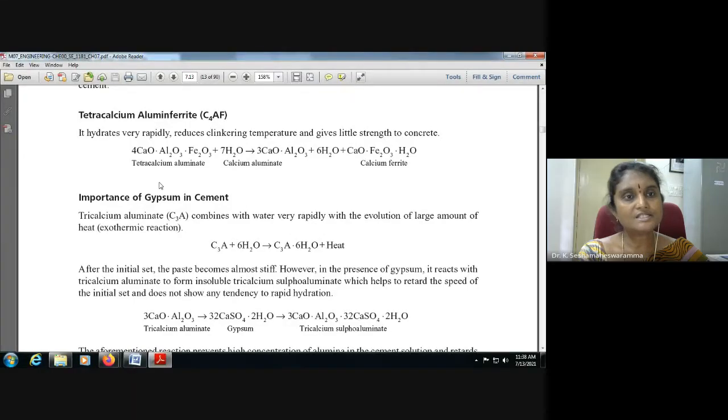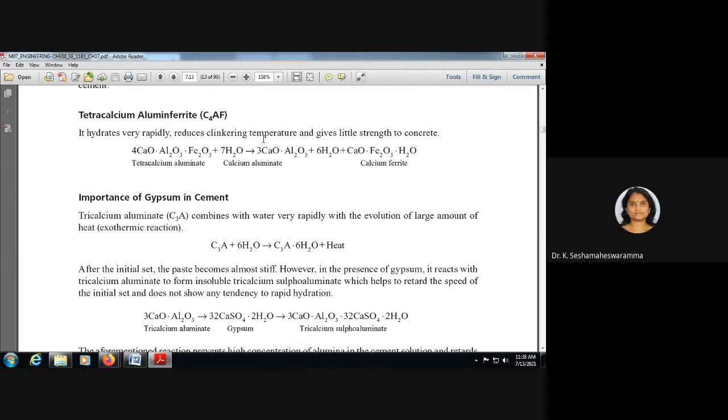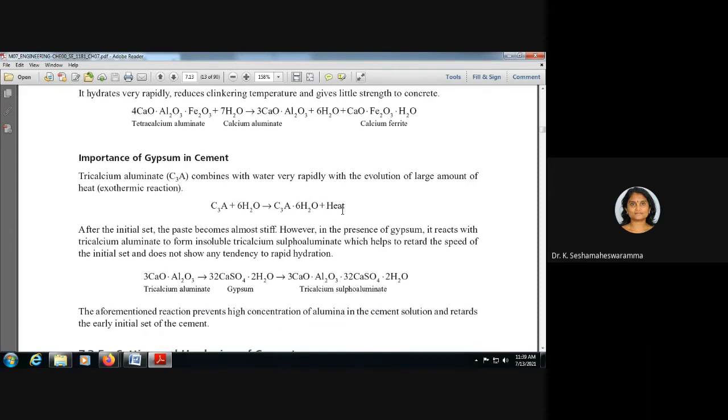Tetracalcium aluminoferrite hydrates very rapidly. It reduces clinkering temperature and gives little strength to concrete. Much amount of water is taken and converted into calcium aluminate and calcium ferrite. Then gypsum.